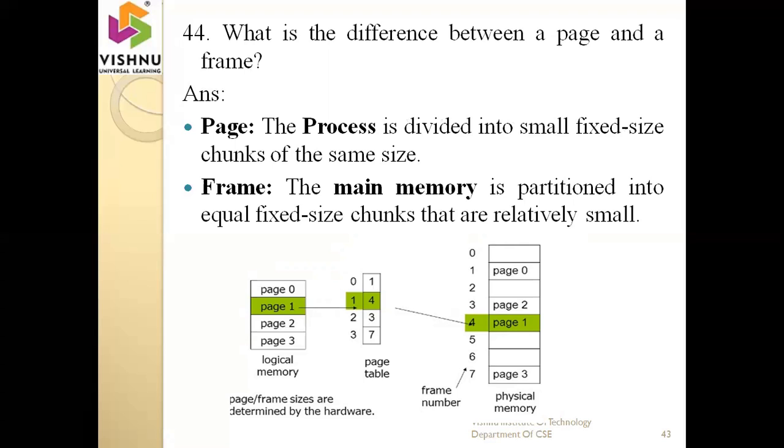Here is the best example. The physical memory, that means the main memory, is divided into some partitions. Here the partitions are 0, 1, 2, 3, 4, 5, 6, and 7. These are the frames. Logical memory means the pages, that means the process is divided into some pages. The size of the page and the frame size are determined by the hardware. They are not determined by the user. Actually, the page size and frame size are determined by the hardware only.